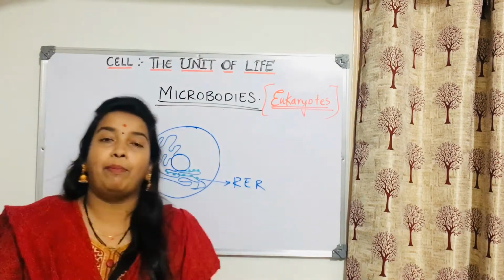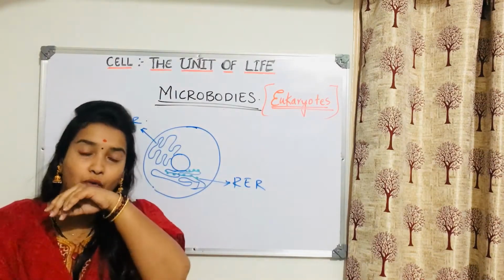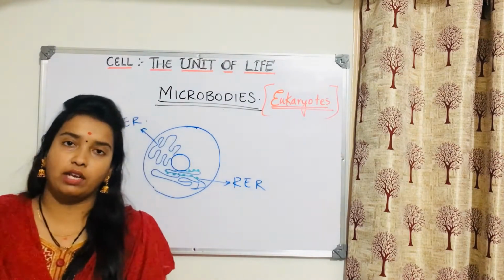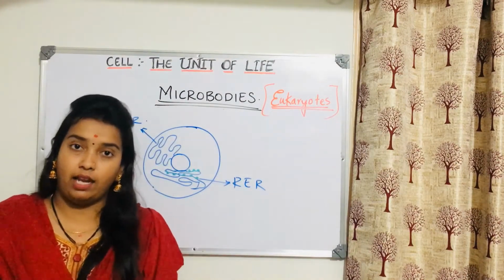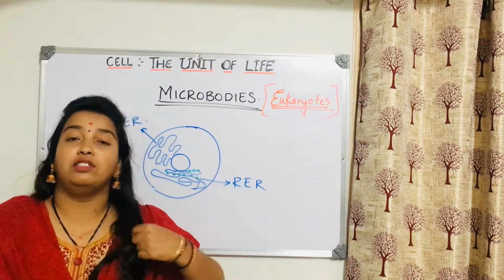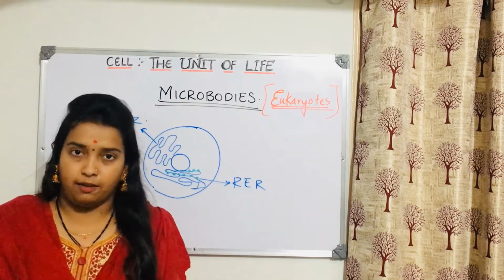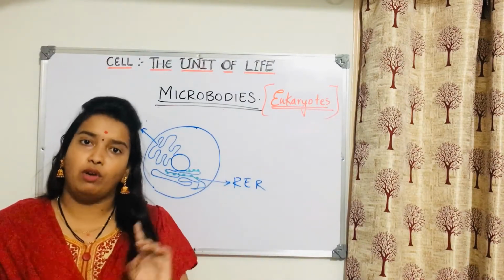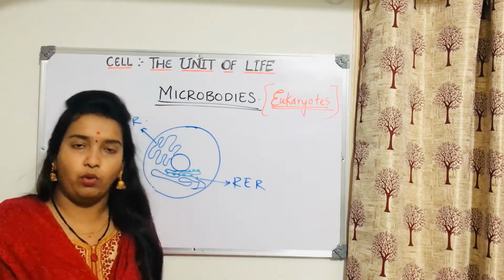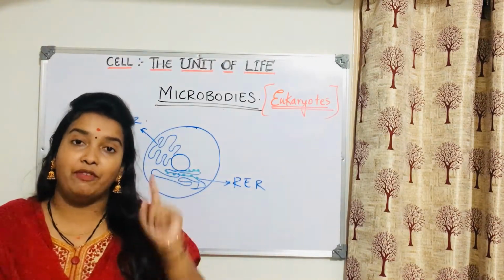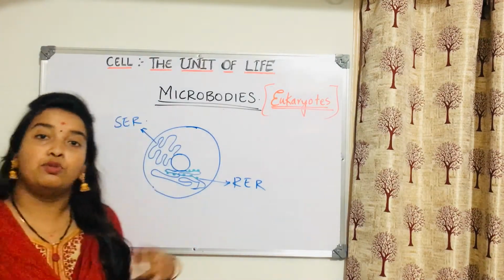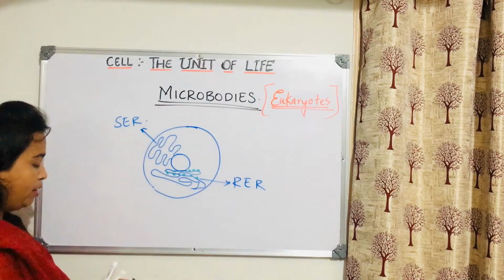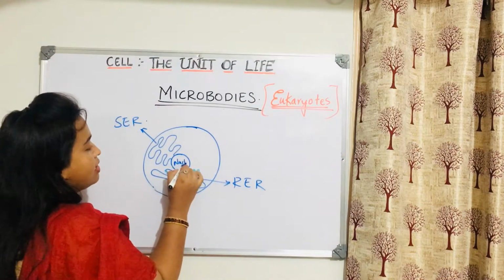Again and again I repeat because I have told you many times, we need to be prepared for exams. The most important thing for preparation is not just understanding, it's revising. Again and again the things should be moving in your brain, then only you'll understand. So I will always do the same thing again and again so that it is fixed in your mind. Anything which we practice more becomes more permanent in your head. So this is rough endoplasmic, this is smooth endoplasmic. What is in the center? This is the nucleus, right?